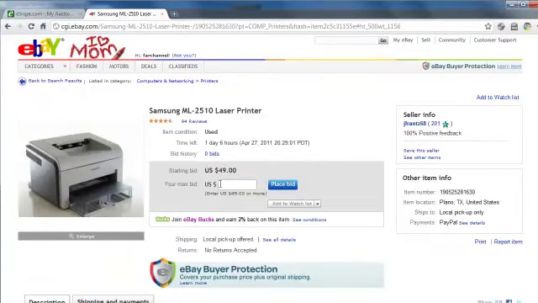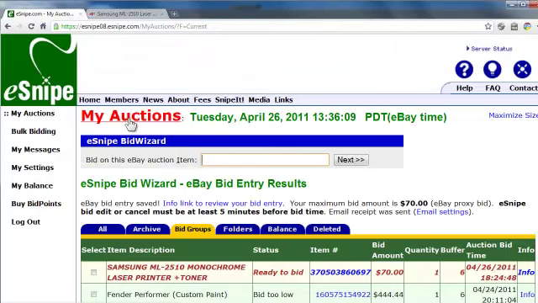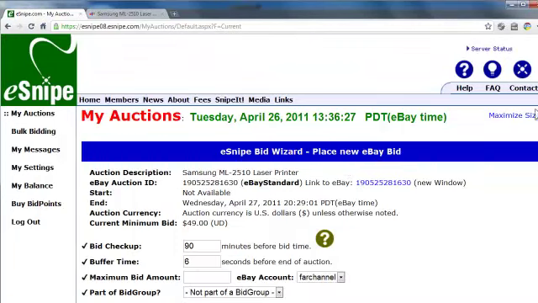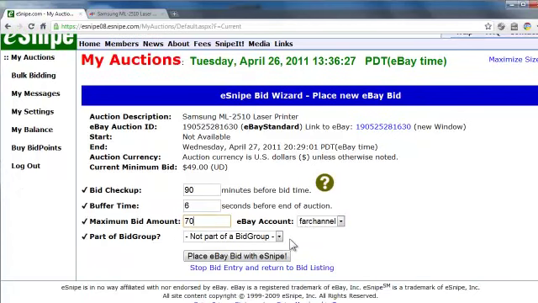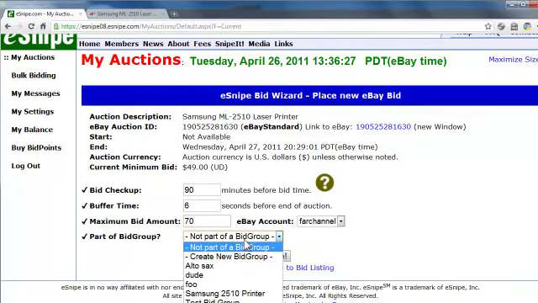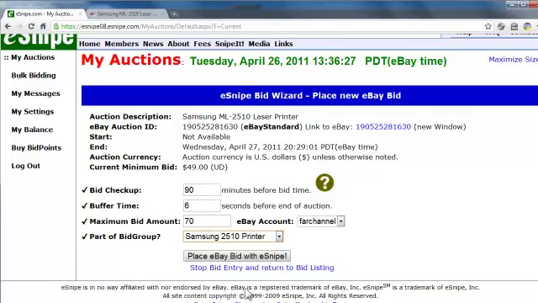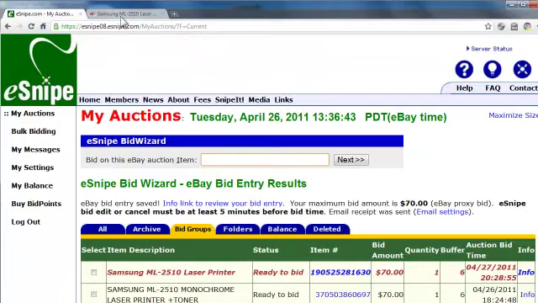Here it is. It's currently going for $49. I'll double click, Control-C or Command-C, go back to eSnipe, paste it into Bid Wizard using Control-V or Command-V, and again, I'll say $70. It doesn't have to be the same amount each time, but that's my ceiling. That's how much I'm willing to pay. I choose part of bid group, Samsung 2510 printer, click the Place Bid button, and we're almost done.